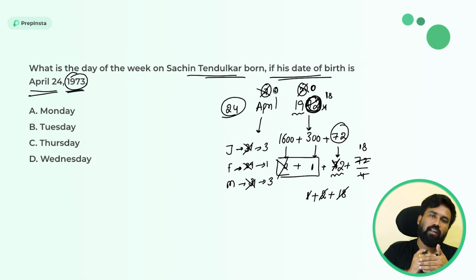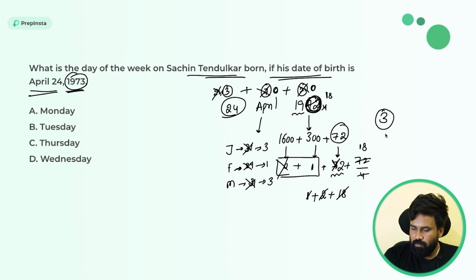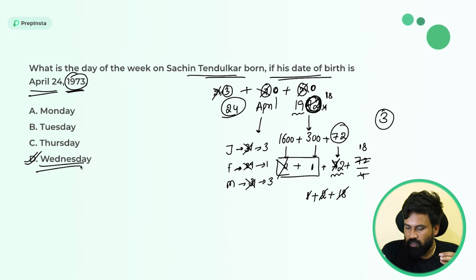See, you need to add all the previous months' odd days. Simple. And 24, I can write as 21 plus 3. 21 is 0, so 3. So 0 plus 3, the answer is finally 3. 3 means Wednesday, according to the code table of a week: 0 is Sunday, 1 is Monday, 2 is Tuesday, like this 3 is Wednesday. So our answer for this particular question is 3.